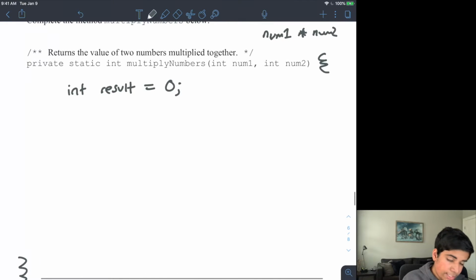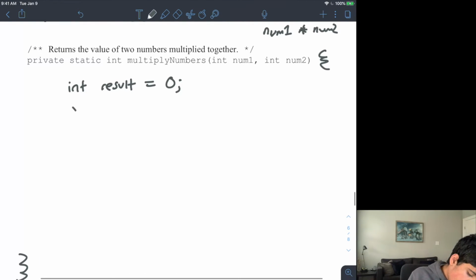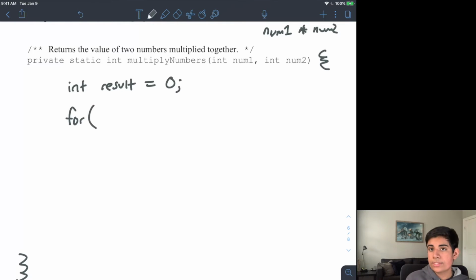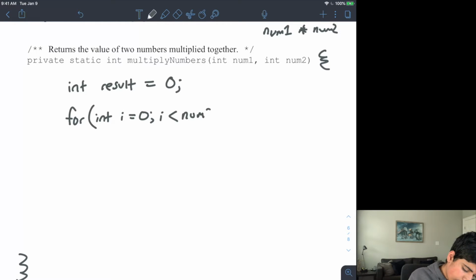And now I need to create a loop. So I do a for loop, because in this case a for loop will be easier since I'm working with repeating a certain number of times. Remember that from the last video, part 1. So I first need to create my counter, int i equals 0. And then I say i is going to be less than num2, the number of times I'll be adding num1. And then I increment i by 1, and then I have my loop.